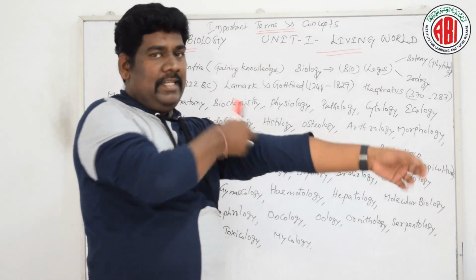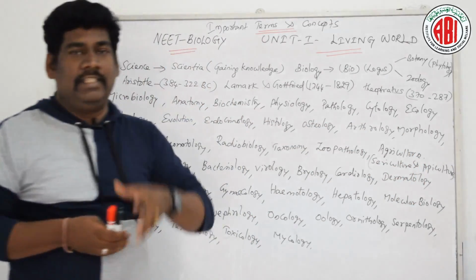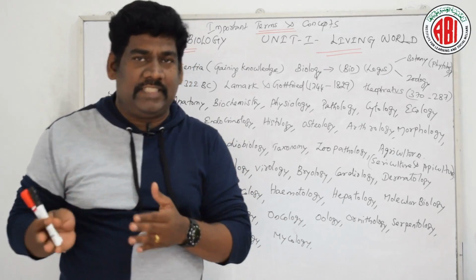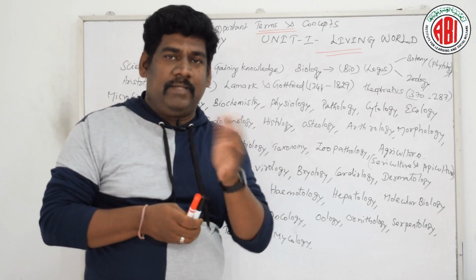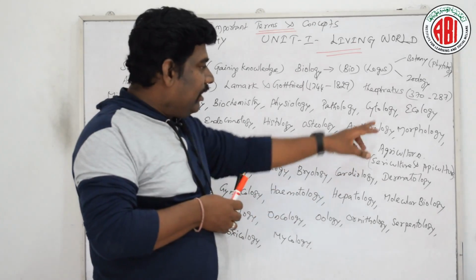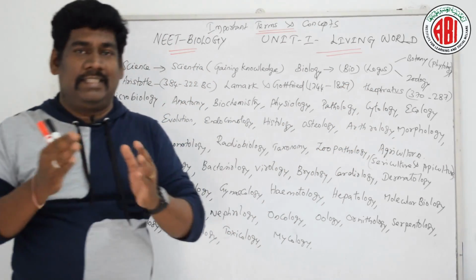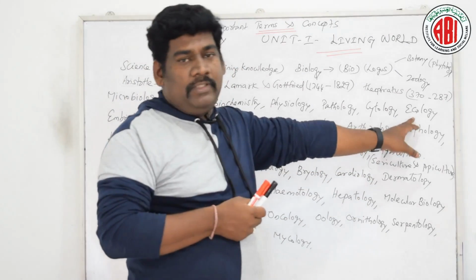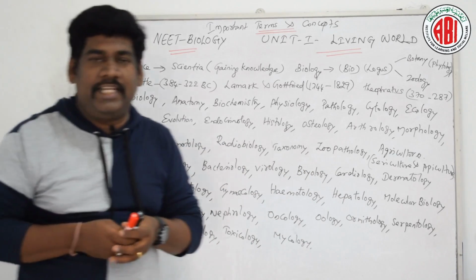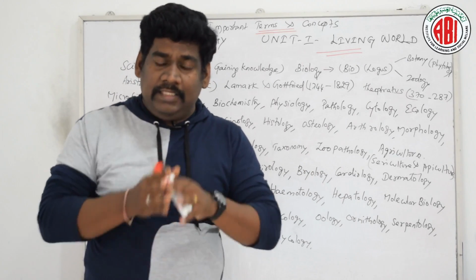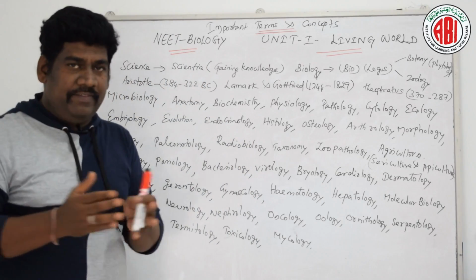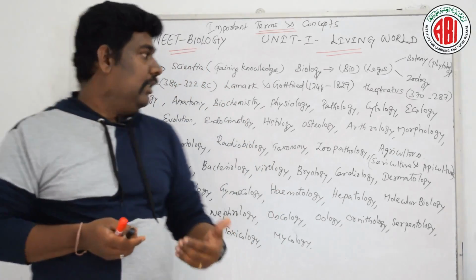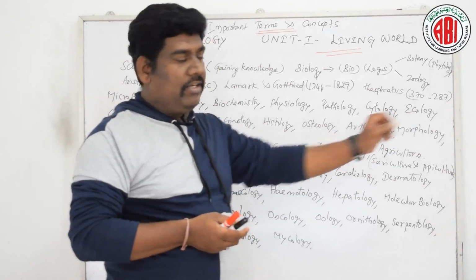When we are discussing cytology, cytology is a branch of science which deals with the structure of the cell and the division of the cell. Again, in cell division, there are two categories we will discuss in detail, mitosis cell division and meiosis cell division. This cytology involves the cell structure, the development of the cell and the growth of the cell. Then when we are talking about ecology, ecology is a branch of science which deals with the relationship between the living organism and the environment, how the living organisms are interacting with the environment or the environmental factors.